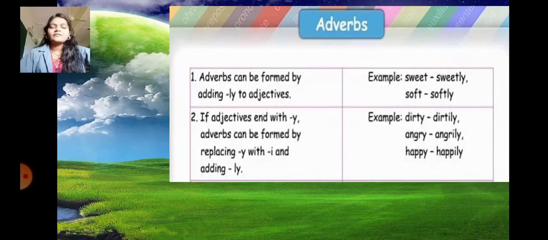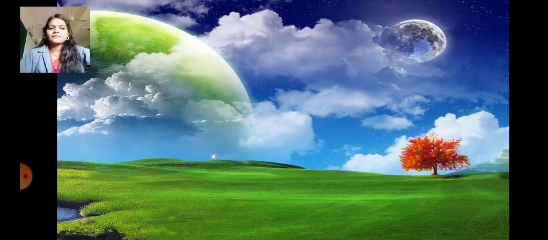Now students, here one table is given of adverbs. Whatever we learned in the previous slide is given here. Number 1, adverbs can be formed by adding ly to adjectives. For example, sweet, sweetly, soft, softly. Number 2, if adjectives end with y, adverbs can be formed by replacing y with i and adding ly. This rule we learned in the previous slide. For example, dirty, dirtily, angry, angrily, happy, happily.